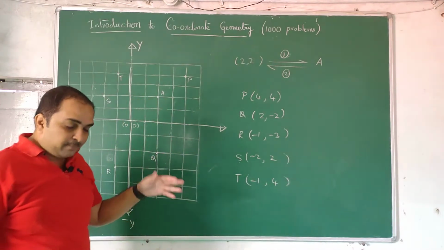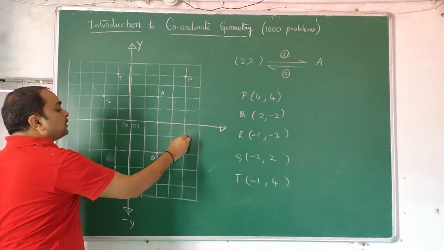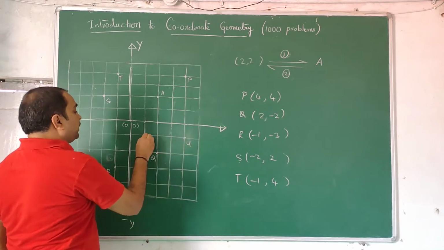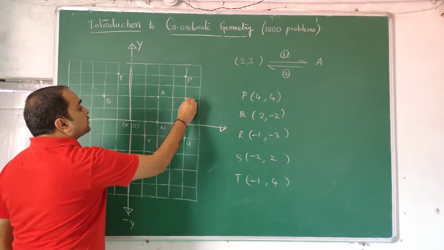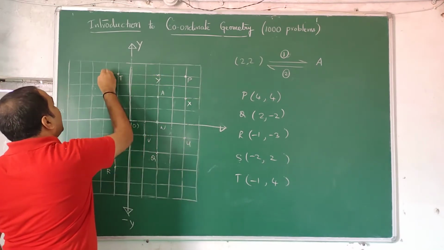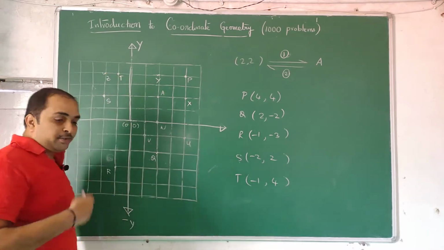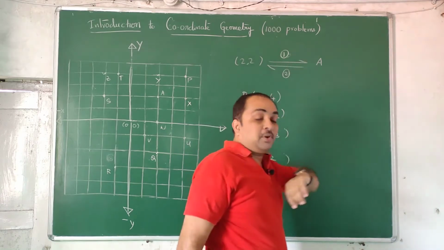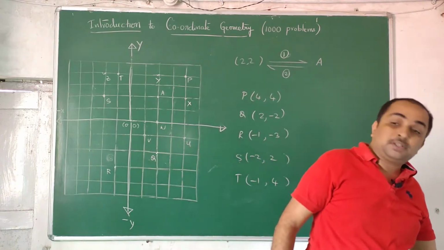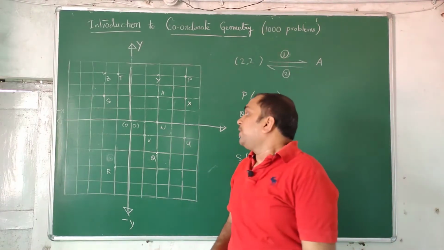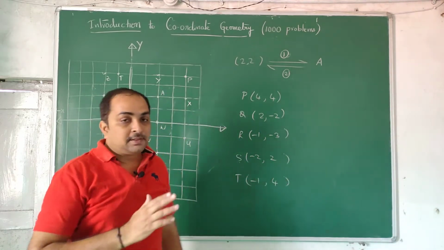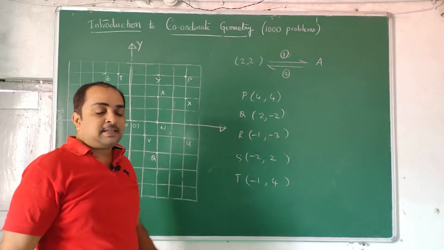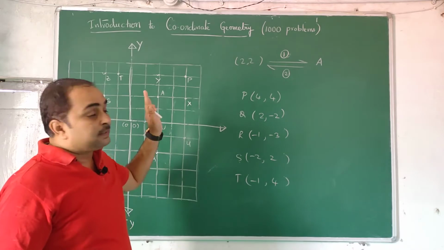So now again you can go on, put the points R, S, T, U, V, W, X, Y, Z. So many points you can write and practice. I told you 1000 problems; in that way you can create 1000 problems or more than that very easily. You may think that sir, you are telling very easy things, but definitely it is an introductory level.